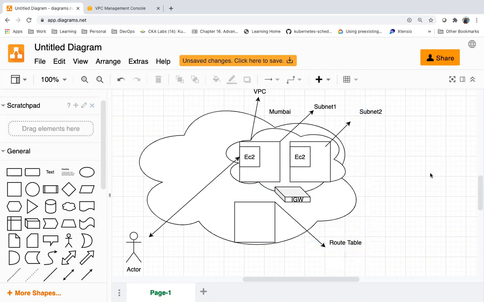Route table. So this is one subnetwork. This is another subnetwork, right? This is a router, which will enable the traffic to the internet. So if this subnet has a route to the IGW in the route table, we are going to define the network routing in the route table. It's like a table. Route table.